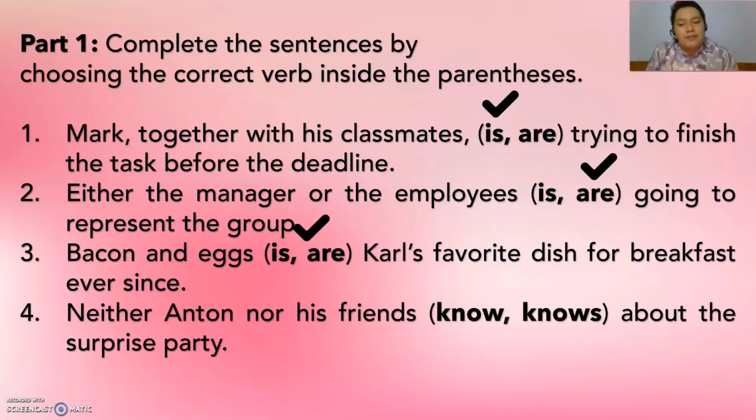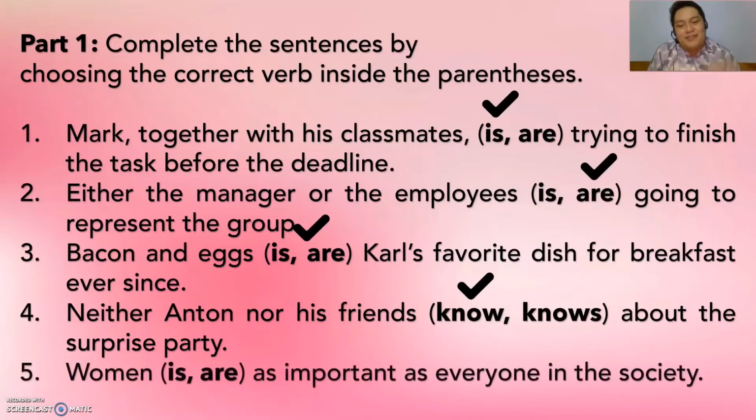Whichever subject is nearer to the verb, that will agree to the verb itself. So, our subject here is neither Anton nor his friends. So the closest subject to the verb is friends. So what do you think is the answer? Know or knows? The answer is knows. Sorry, no. Alright. Because the closest subject to the verb is friends. It is plural.